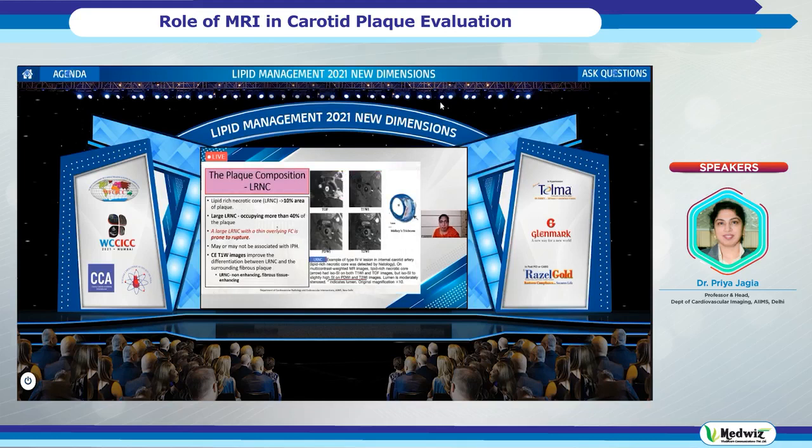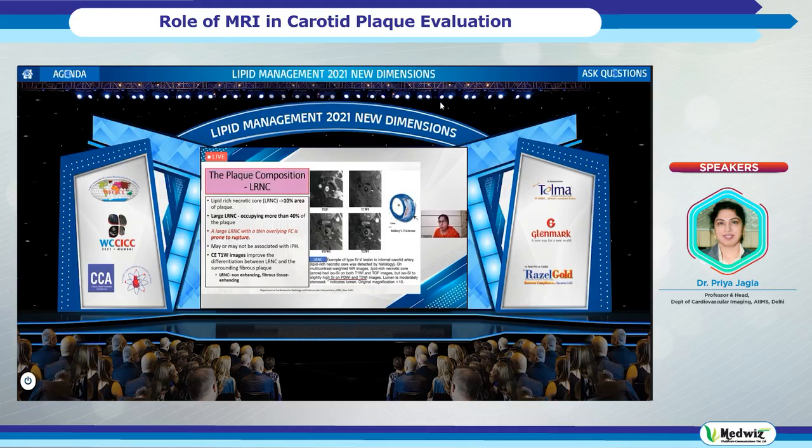So the important thing to look for in a plaque is the presence of lipid-rich necrotic core, be it carotid or coronary. This is one thing which, when present, means this plaque is likely to have a high risk of rupture. So any large lipid-rich necrotic core with a thin overlying fibrous cap is prone to rupture. And we have sequences which can show this up.